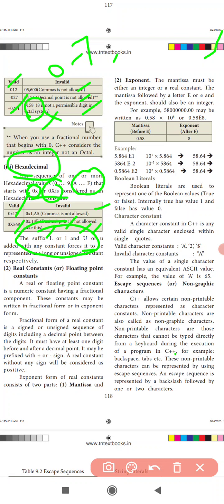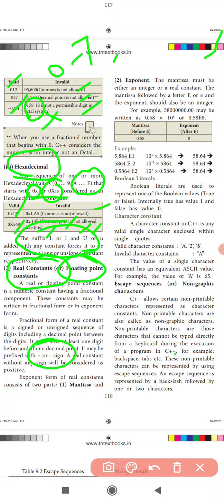Okay, good. Next constant: the real constant, or floating point constant. A real constant or floating point constant has a fractional part, with a dot. Next one, what is this? An exponent can also be there. These are called real constants or floating point constants. I will show you how to declare them. Floating point numbers can be signed, positive or negative.